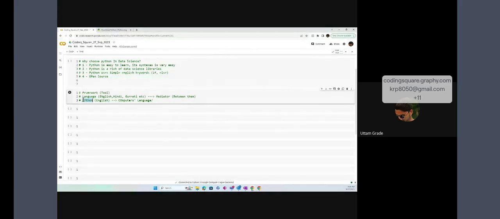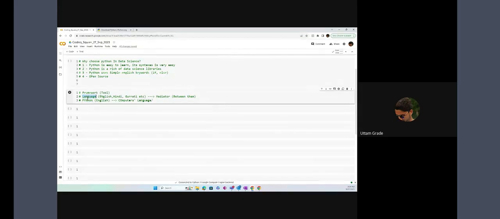I'm saying Python is a programming language. It's a mediator, just like English, Hindi, Gujarati between two people. Simply, Python is a mediator between you and your computer.